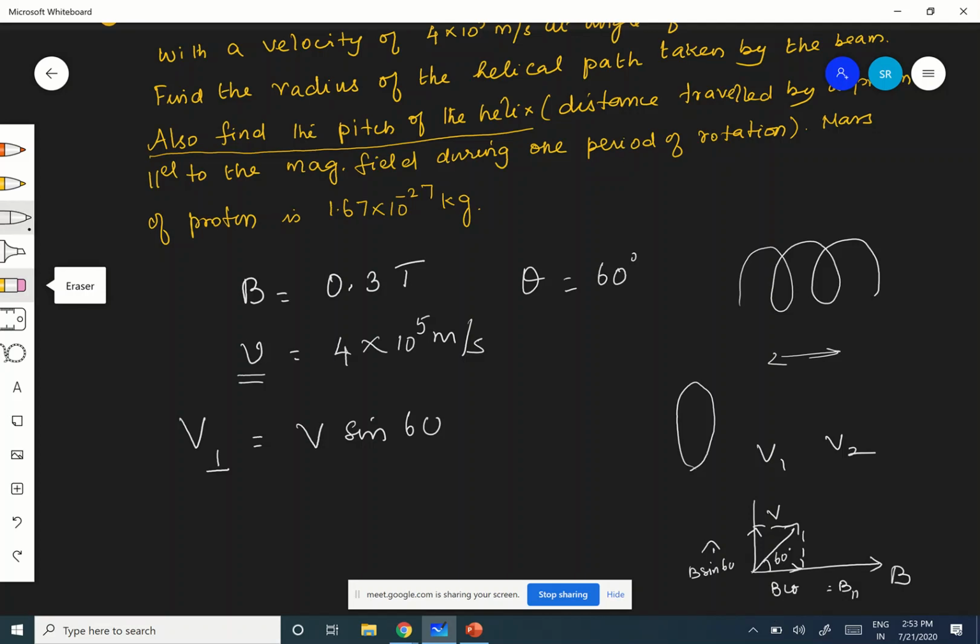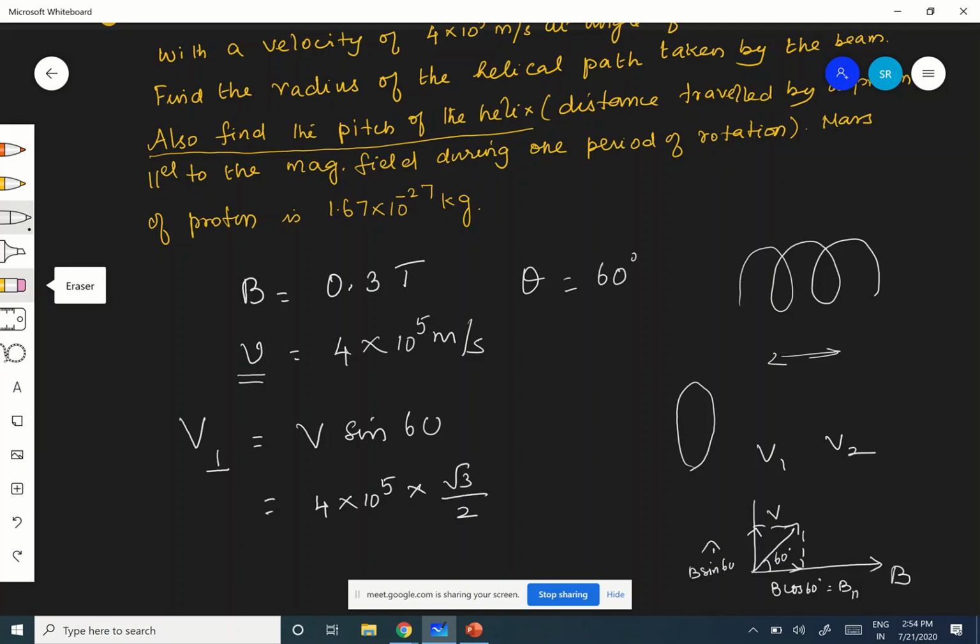Once you know, so what is V sin 60? V sin 60, where V is 4 into 10 power 5. And sin 60, what is sin 60? Root 3 by 2.